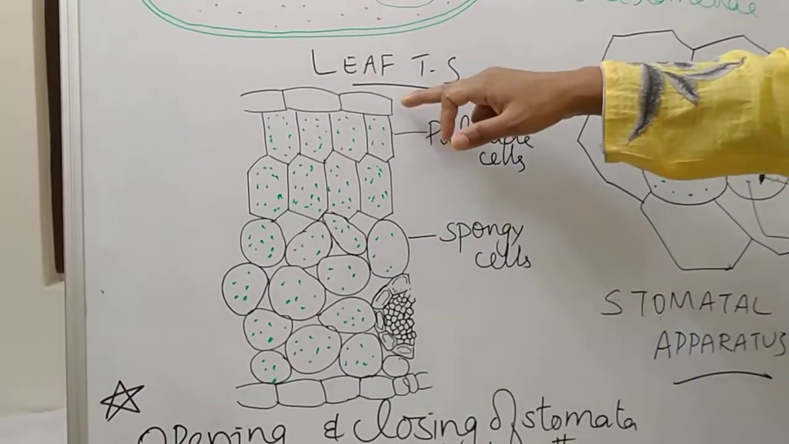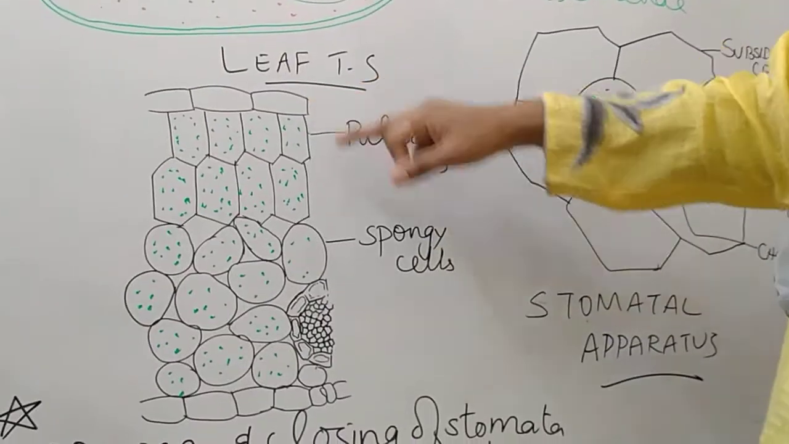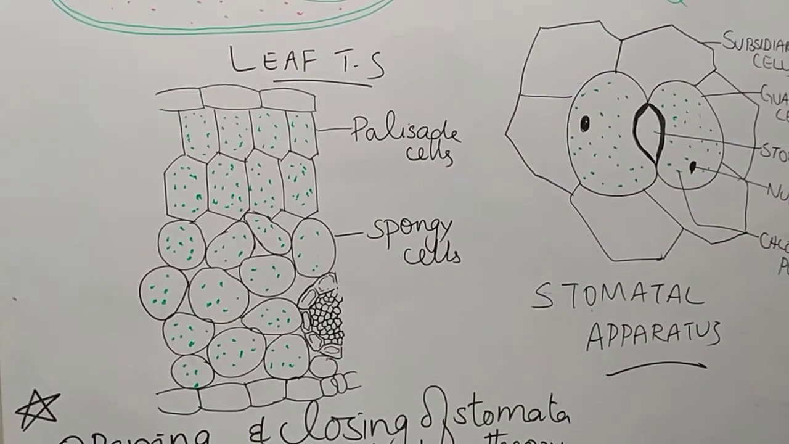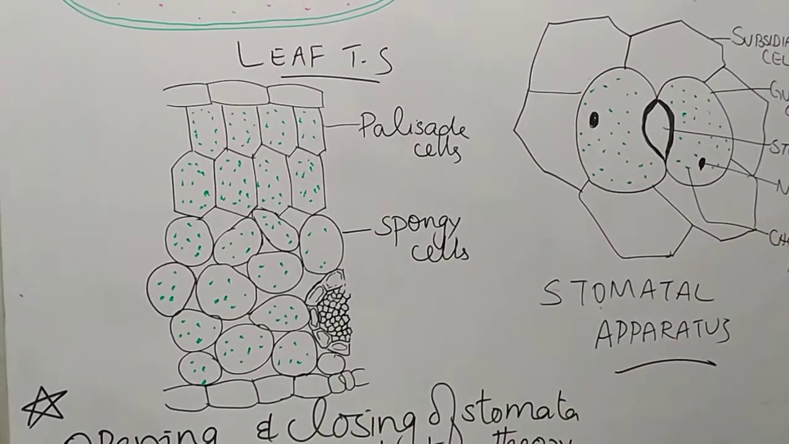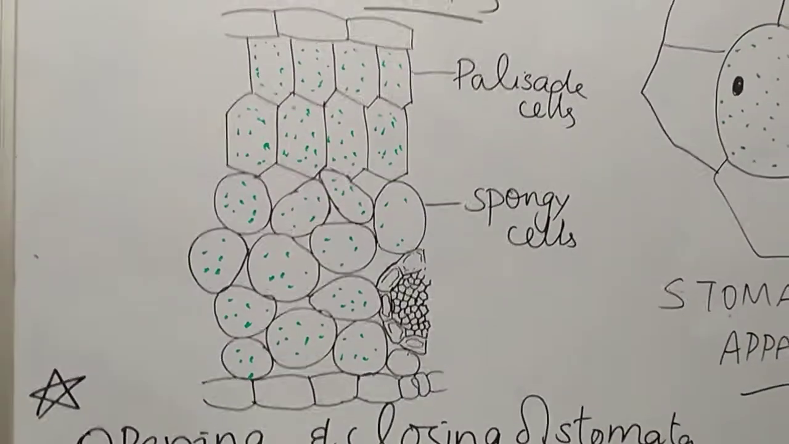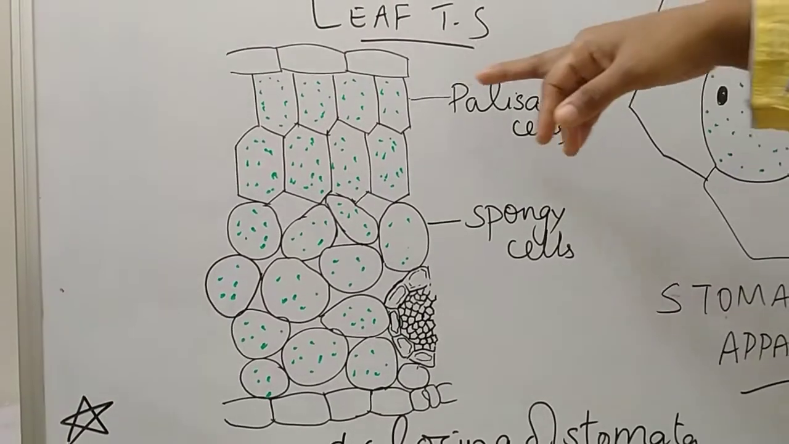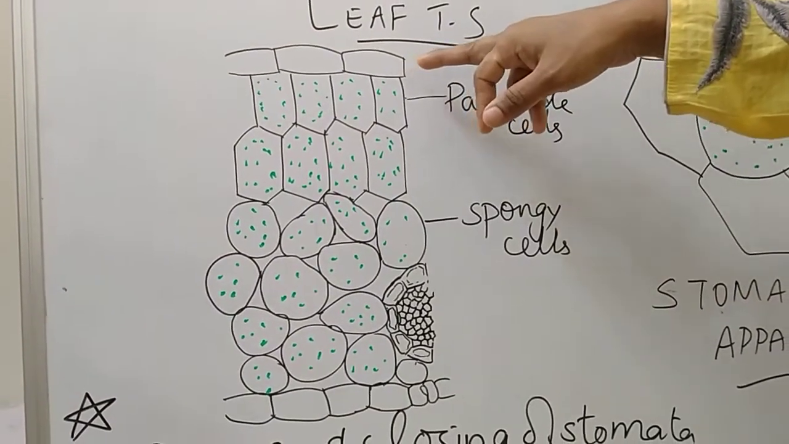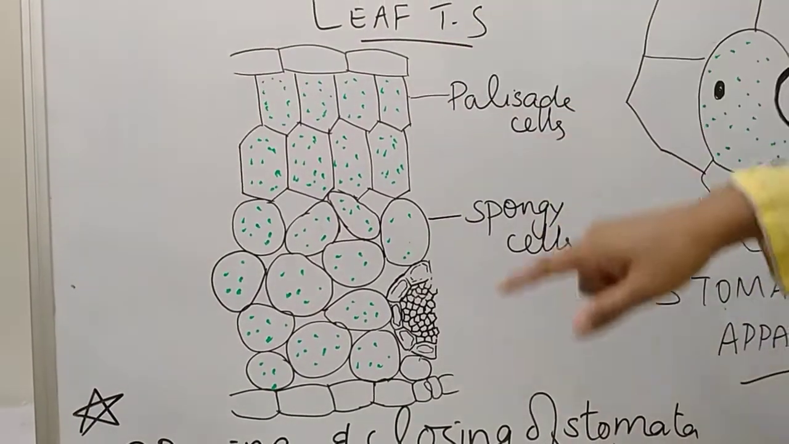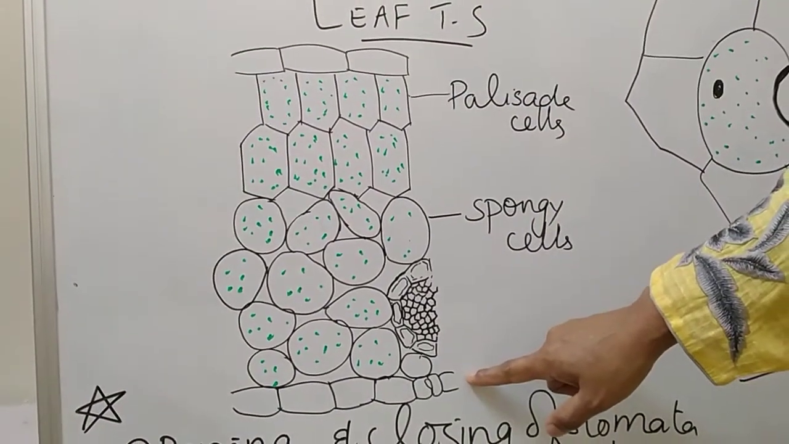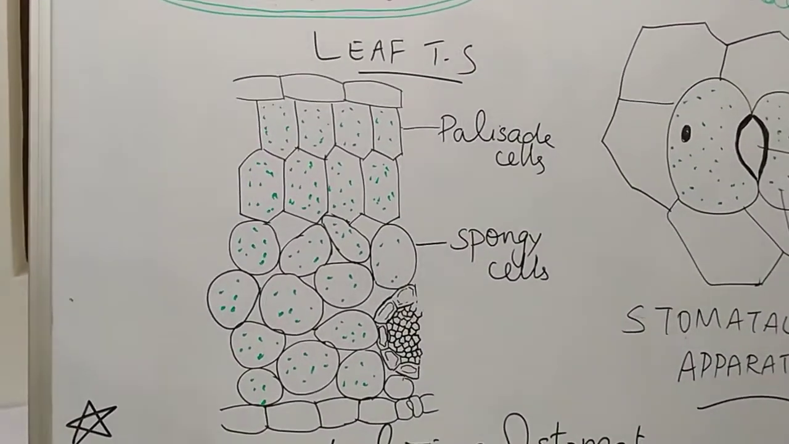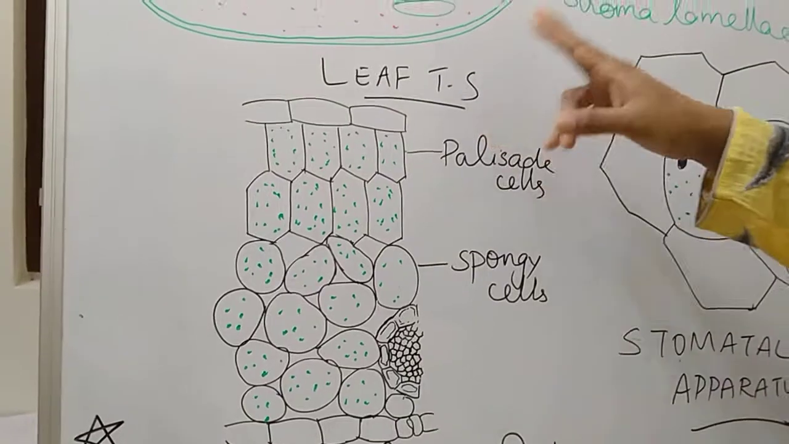Here you can see the upper epidermis and the lower epidermis. The epidermis is the outermost layer of cells in plants. In a dicot leaf, the epidermis facing the upper side is known as the upper epidermis, and the one on the lower side is the lower epidermis. I am just talking about the dicot leaf, not the monocot leaf, where the situations are different.